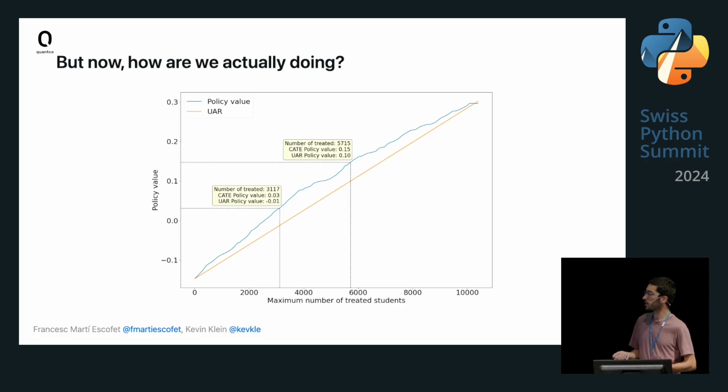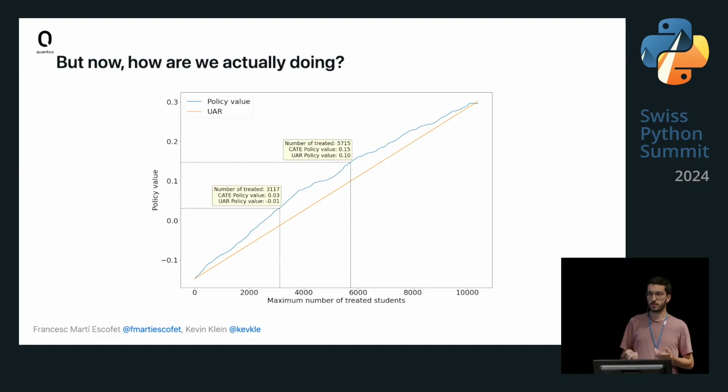And we can do this plot then, which shows how much we benefit from our CATE estimates. In this plot, on the x-axis, we have the number of treated students, and on the y-axis, we have this policy value that we defined. And then we have 2 lines. The orange line is just a uniformly random policy, meaning that we just choose, for example, in this point here, around 3,000 students at random. And this would give around an average of minus 0.01. But using our CATE estimates, we can increase this policy value a little bit to 0.03.